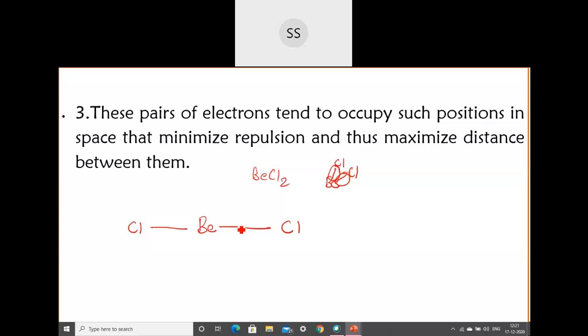So here also, when we have two or more electron pairs, you put them in such a way that there is maximum distance and minimum repulsion. That is the third postulate. I hope you are able to understand now. Here beryllium chloride is one possibility. If I have boron trichloride, BCl3, we can't put them like this, with B here, one Cl here, one Cl here and one Cl here.